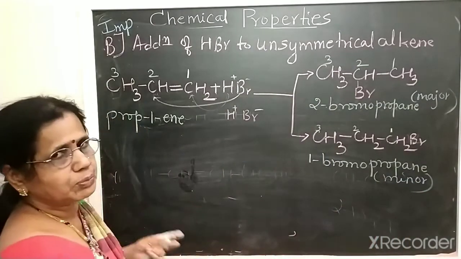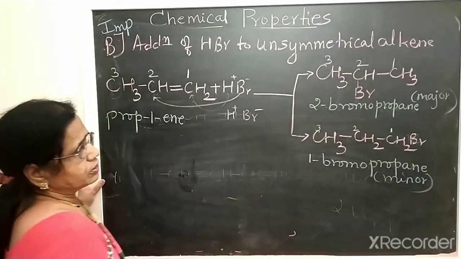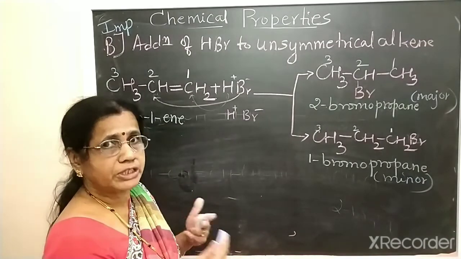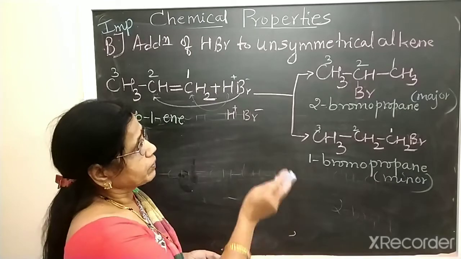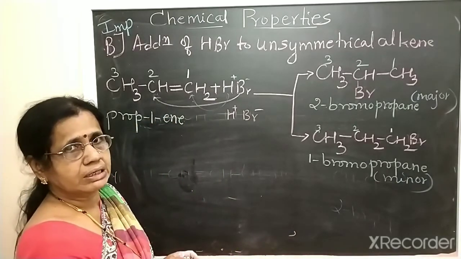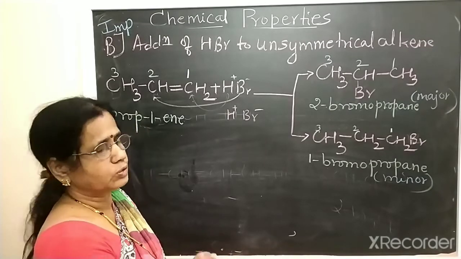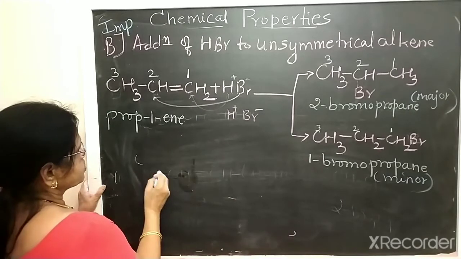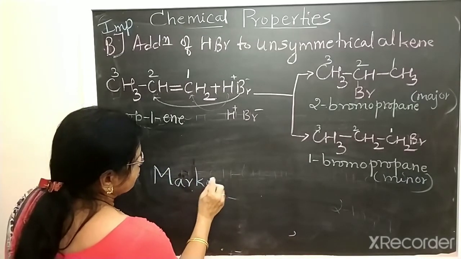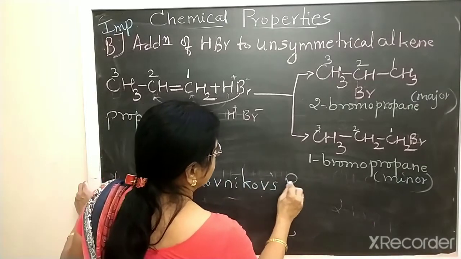Experimentally it is found that 2-bromopropane is the major product. Why is 2-bromopropane the major product? Because the addition of HBr to the unsymmetrical alkene takes place according to a very important rule, which is called Markovnikov's rule.